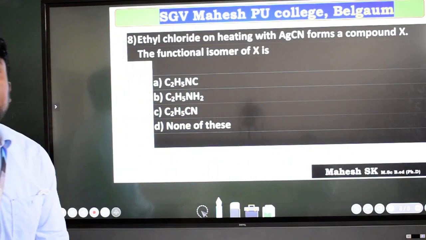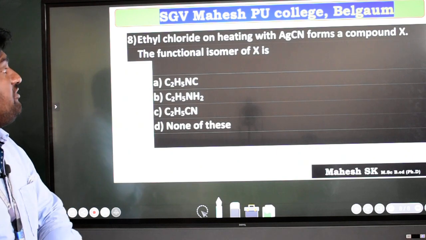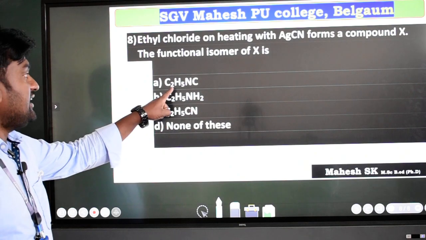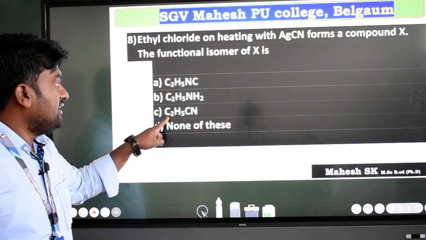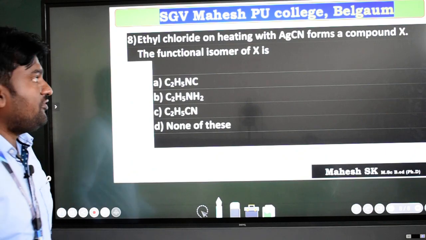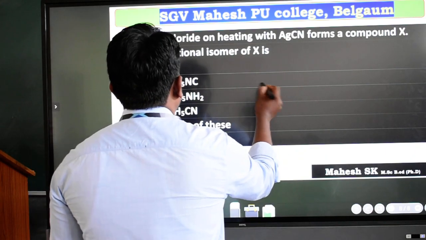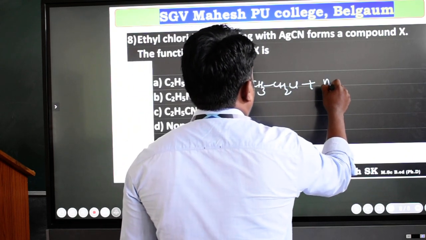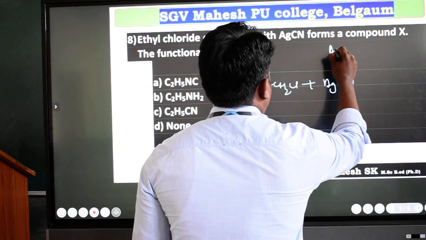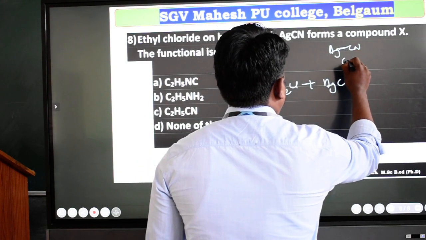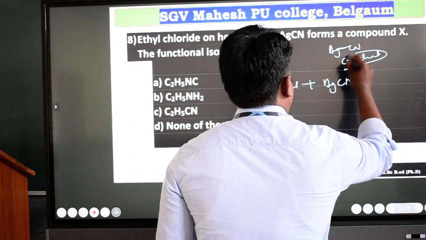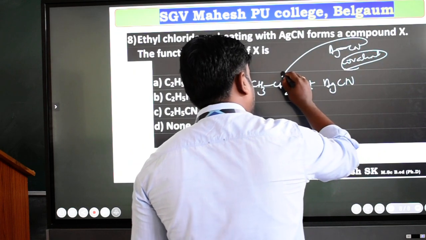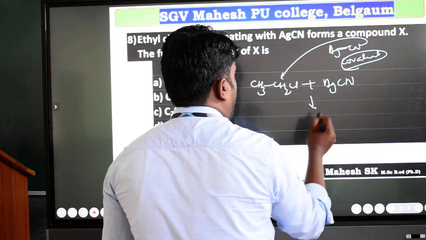The last question is, ethyl chloride on heating with silver cyanide forms a compound X. The functional isomer of X is ethyl isocyanide, ethylamine, ethyl nitrile, or none of these. For this I will explain with the reaction. Ethyl chloride I will write first, CH3CH2Cl. When it is treated with silver cyanide, this silver cyanide is covalent in nature, the silver and carbon bond is covalent. Here only nitrogen goes and attacks, then the product will be obtained.